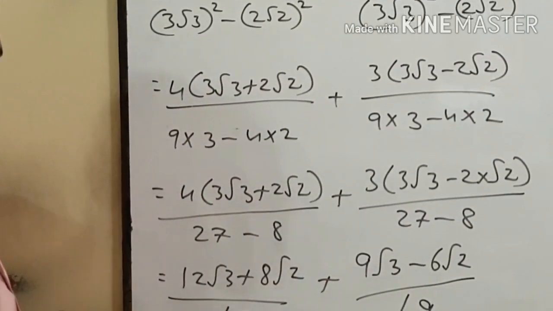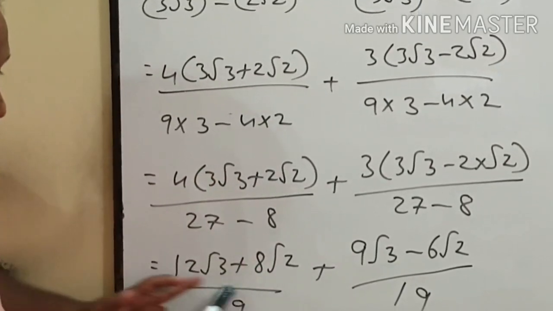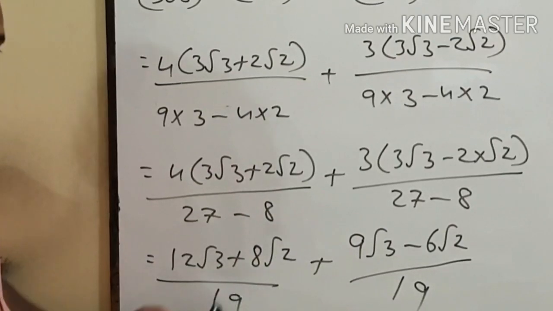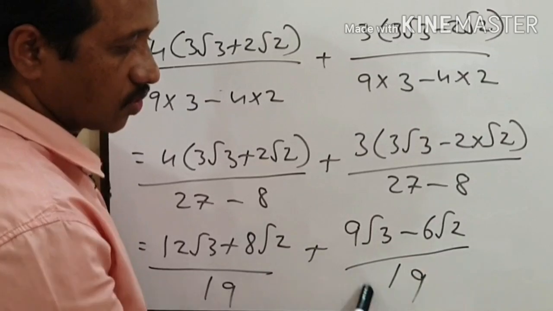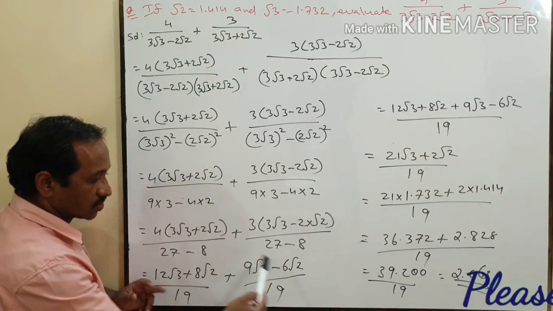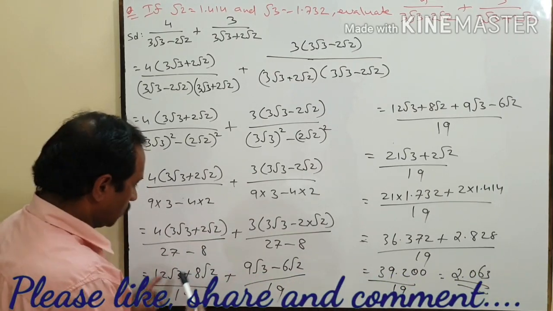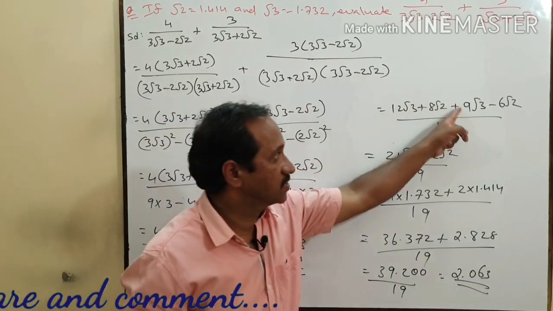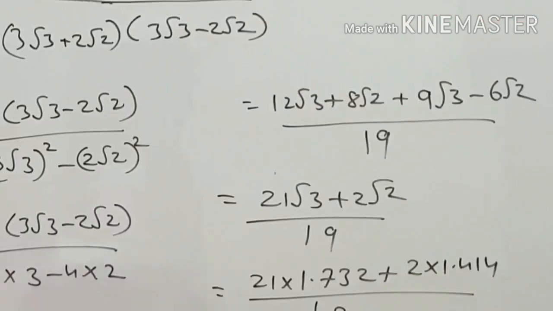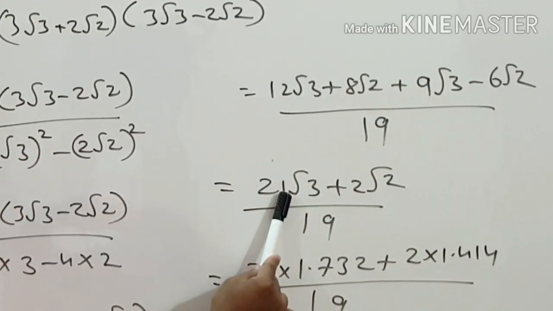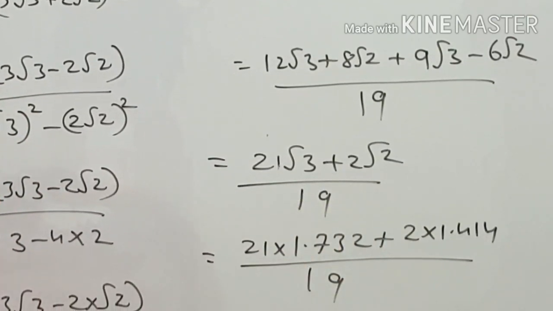Now we open the bracket. 4 into 3, 12 root 3 plus 4 into 2, 8 root 2 divided by 27 minus 8, 19, plus 3 into 3, 9 root 3 minus 3 into 2, 6 root 2 divided by 19. Now both the terms are having same denominators, so simply we add the numerators. 12 root 3 plus 8 root 2 plus 9 root 3 minus 6 root 2 whole divided by 19. 12 plus 9, 21 root 3, plus 8 root 2 minus 6 root 2, 2 root 2, divided by 19.